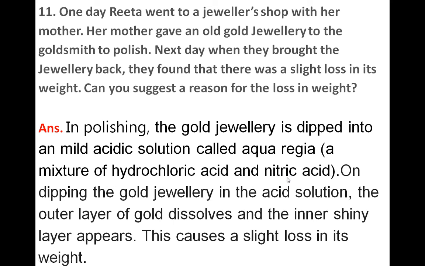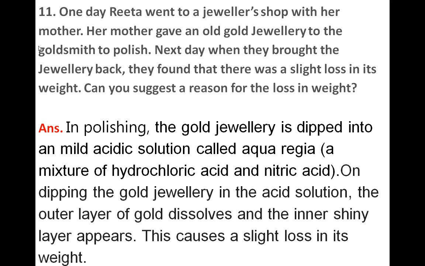And when an acidic solution comes in contact with the metal surface, the shiny layer which is inside will come out and the outer layer dissolves. Okay, and that's why there is a slight loss in its weight.